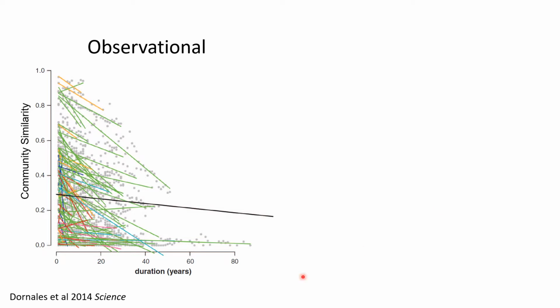So here, looking at those same observational data sets that we used to look at richness, now we can look at community similarity. Here we're looking at how similar our communities are, thinking about species identities, where a value of 0 means that there's no shared species, and a value of 1 means there's complete overlap in the species present in our communities through time. Looking across time on the x-axis, we're seeing this global trend that communities become more and more dissimilar from each other through time in our time series data sets.